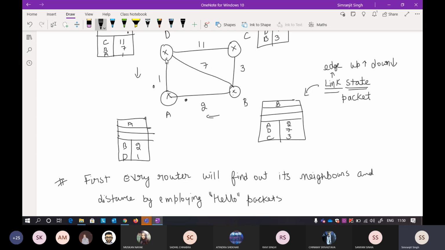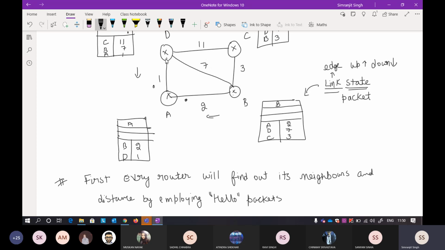In DVR, what happened is that every router has the knowledge of its neighbor. It was built like that. In DVR, every router has the knowledge of its neighbor, and in steps 2 and 3, the algorithm used to find the shortest path, I think that was in the 3-4 step, was the Bellman-Ford algorithm.